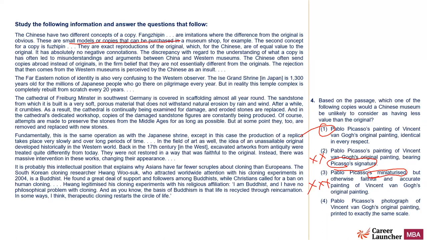Pablo Picasso's photograph of Vincent van Gogh's original painting printed to exactly the same scale. So one is a better choice than four, isn't it? It is identical in every respect. And the passage talks about exact replica. So one is the right answer.